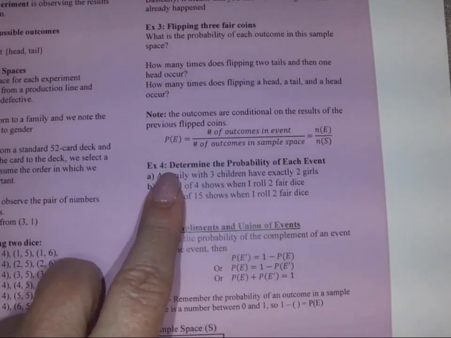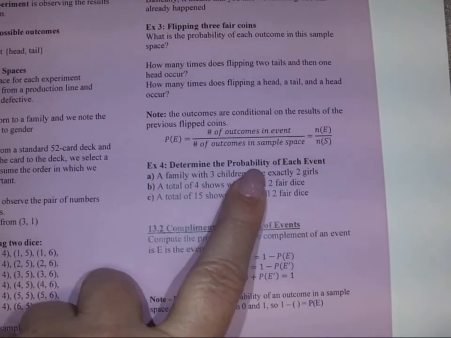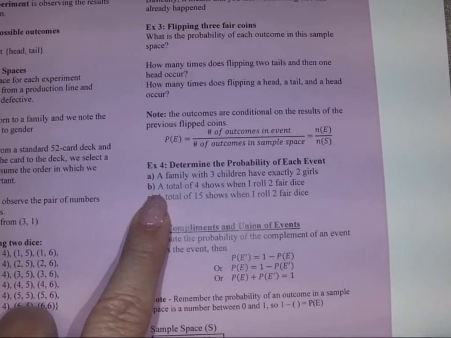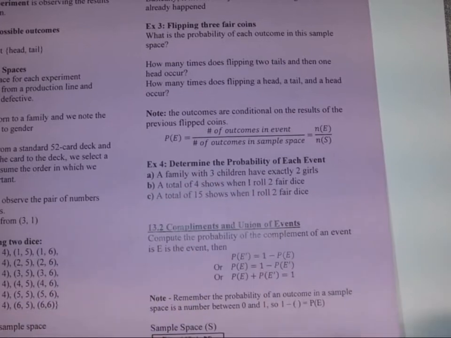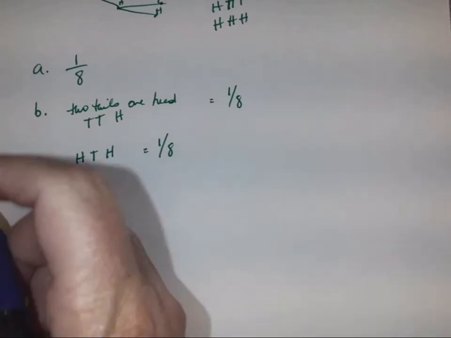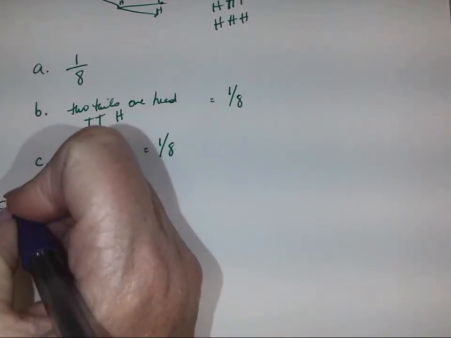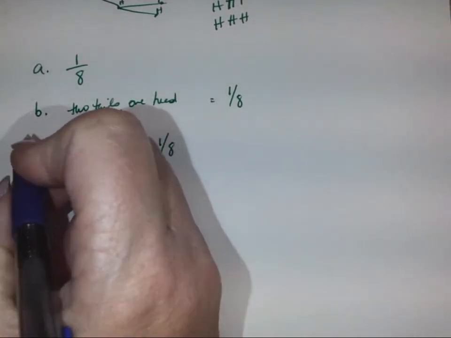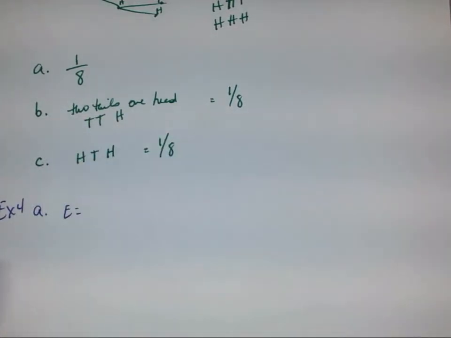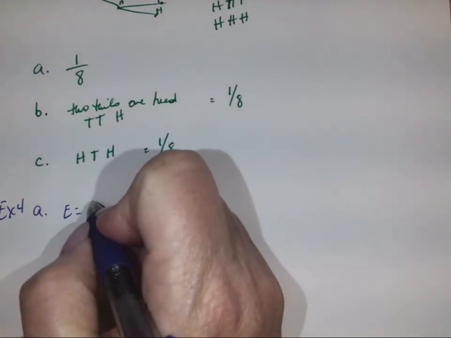All right, so example 4, we're determining the probability of each event. A family with 3 children has exactly 2 girls. Looking at part A, for the event, they have exactly 2 girls, but they have 3 children.